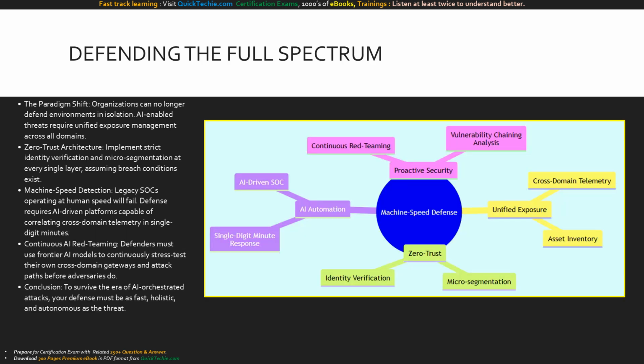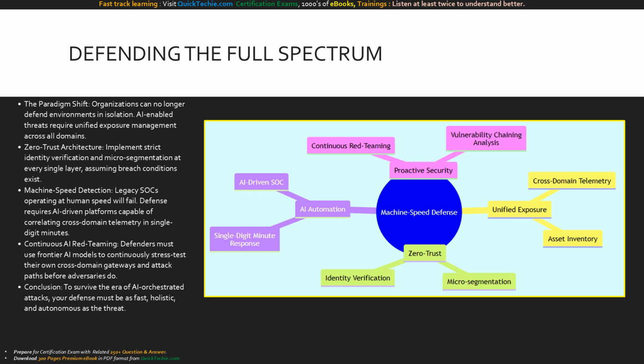To conclude, how do we defend the full spectrum? We must embrace a massive paradigm shift. Organizations can no longer defend IT, OT, and space environments in isolation. AI-enabled threats demand unified exposure management across every single domain. You must adopt true zero-trust architecture, enforcing strict microsegmentation and assuming that a breach has already occurred in your perimeter.